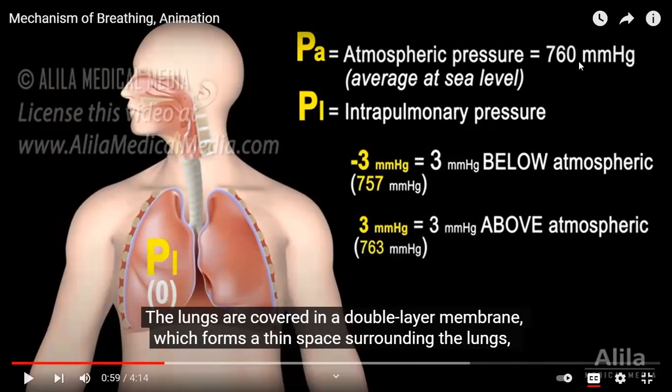Below atmospheric pressure, above atmospheric pressure. Yes, sir, we understood. Below means below 760, like 750. Above means above 760.